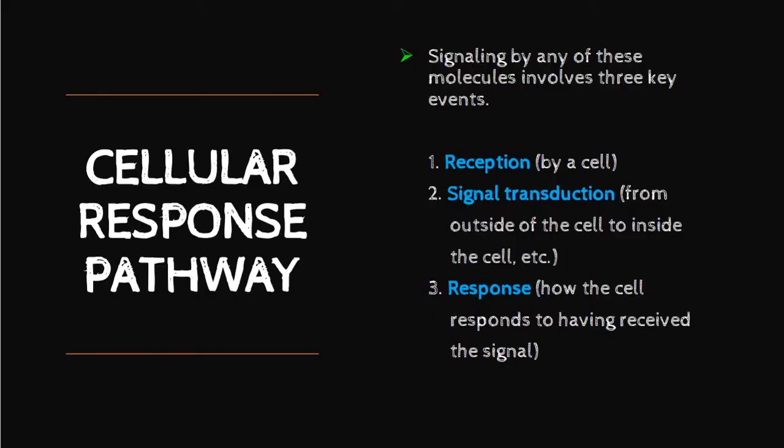Cellular response pathway for hormone. So when a hormone arrives at any target cell, it will initiate three key events. The first one we call reception. The second event we designate as signal transduction, and normally it starts outside of the cell and travels to the inside of the cell. And the last event we designate as response, or how the cell responds to having received the signal.